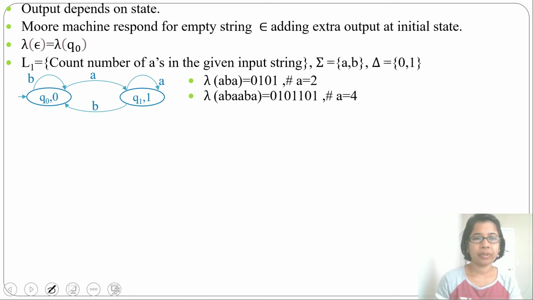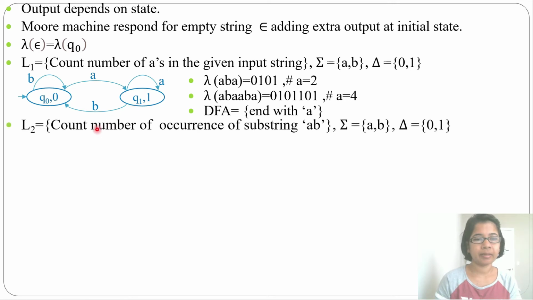If you compare with the DFA, it is similar: any string ending with A. I just added output with the states and there is no final state. In DFA there will be a final state, here no final state.